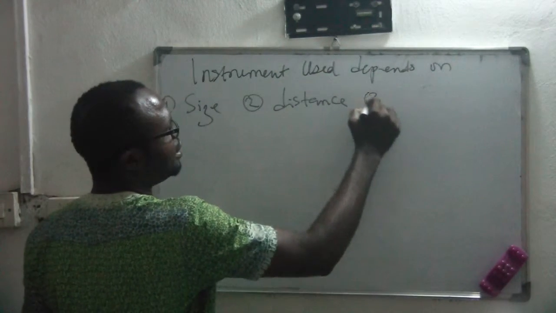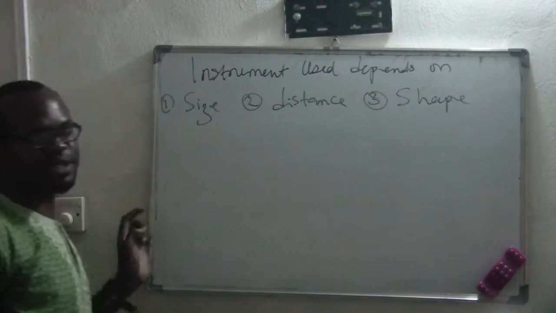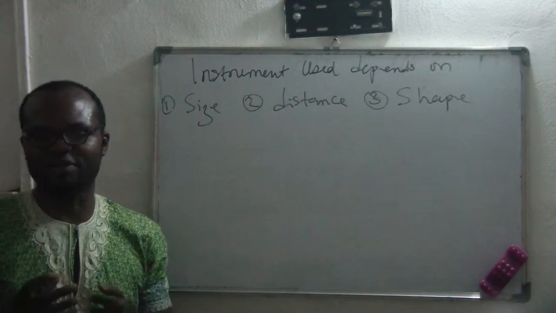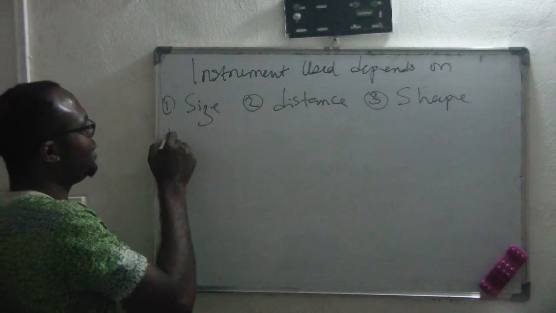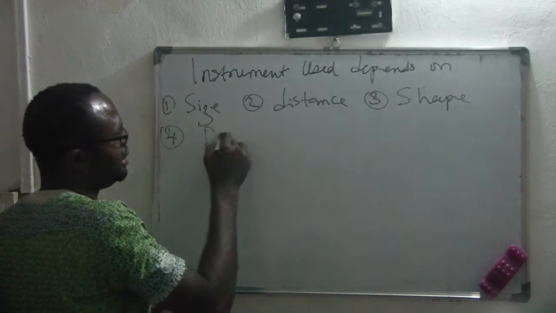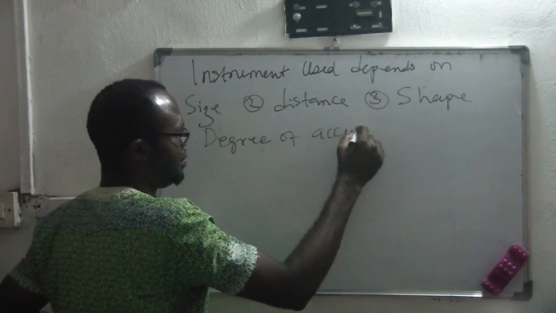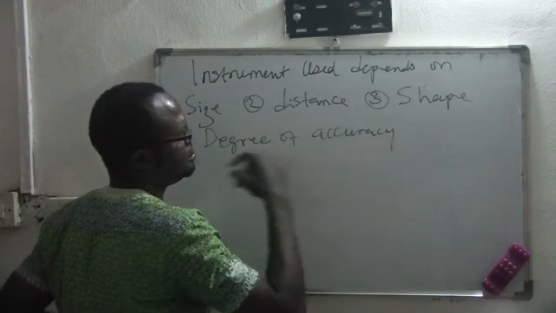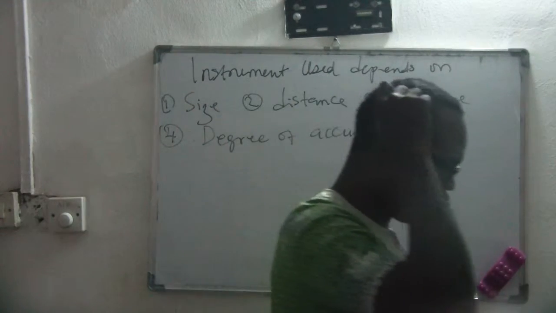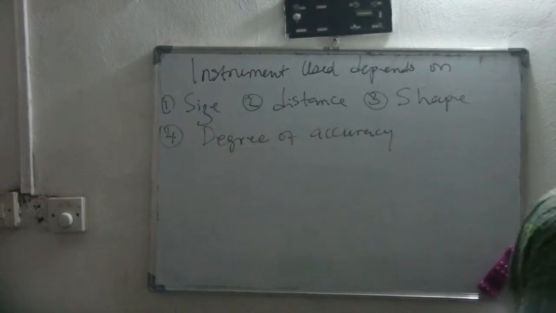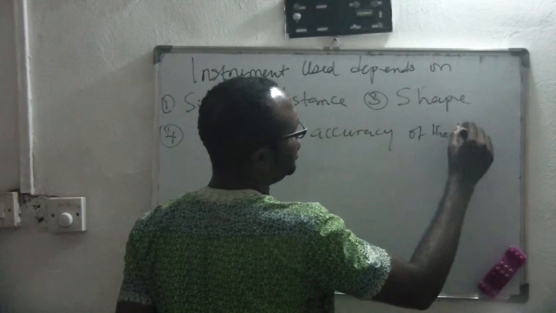It also depends on the shape. Something that is round in shape, you might not be able to use meter rule to measure it, isn't it? And fourthly, it depends on the degree of accuracy of the instrument.